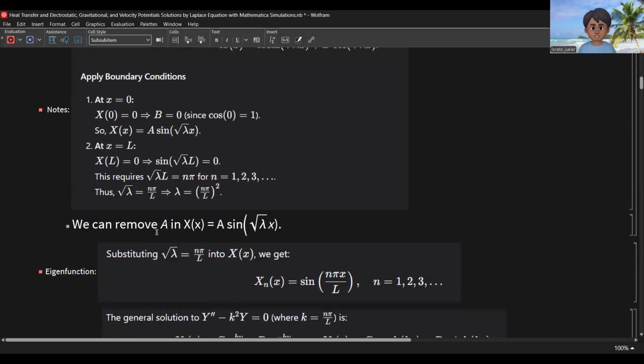So we can remove a, since substituting the square root of lambda equal to n pi over L into x, we have x of x equal to sine n pi x over L, where n is equal to 1, 2, 3.